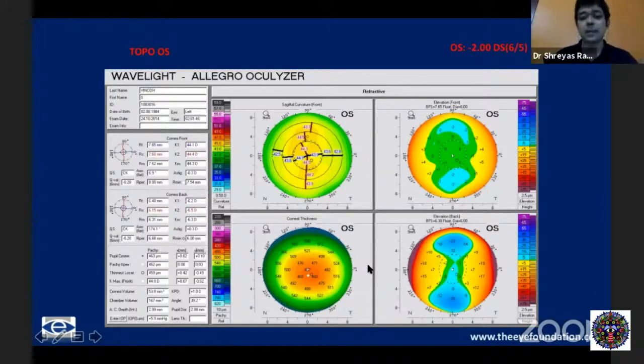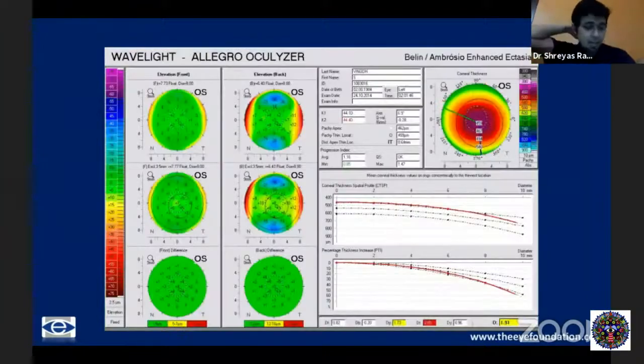So this is the left eye of the same patient. So both eyes have symmetrically thin corneas, but normal curvature, both front and back surface are normal. Yes, but because it's a thin cornea, you'll have the pachymetry and the thinnest location being abnormal. But you can see here the difference map, the enhanced ectasia display, the DF, DB are all completely normal. So this is a normal cornea, but a thin cornea, and definitely you would not even consider cross-linking such corneas.